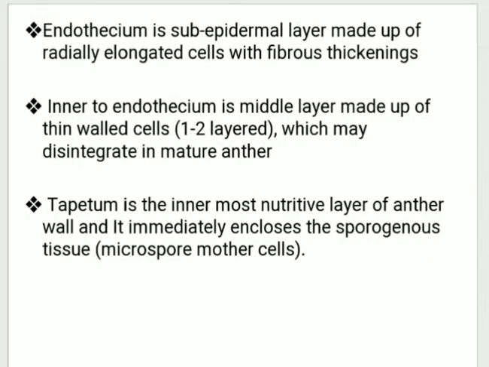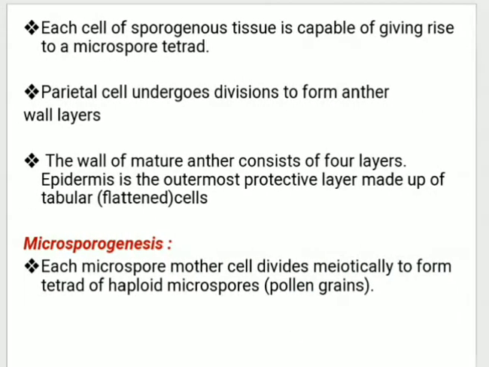Endothecium is the subepidermal layer made up of radially elongated cells with fibrous thickening, and inner to the endothecium there is the middle layer, which is made up of thin walled cells which may disintegrate in the mature anther. Tapetum is the innermost nutritive layer of the anther wall, and it immediately encloses the sporangious tissue, that is, the microspore mother cells.